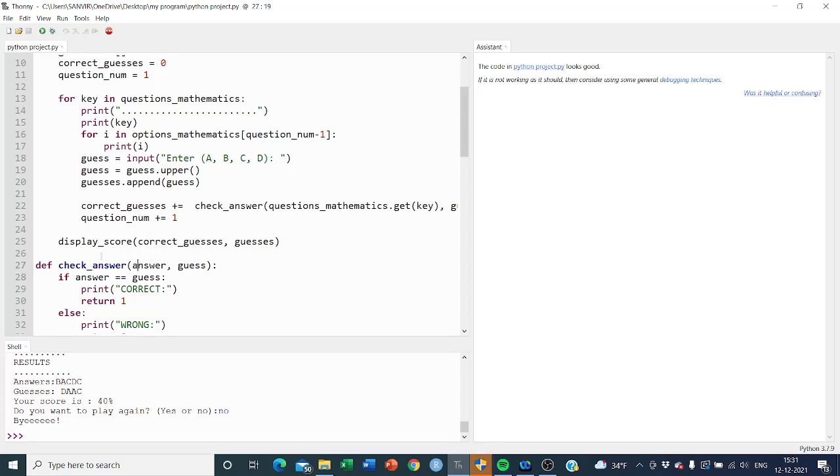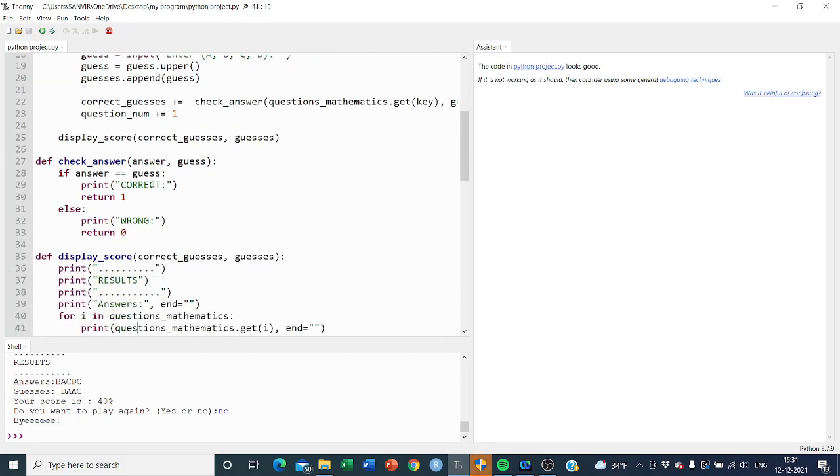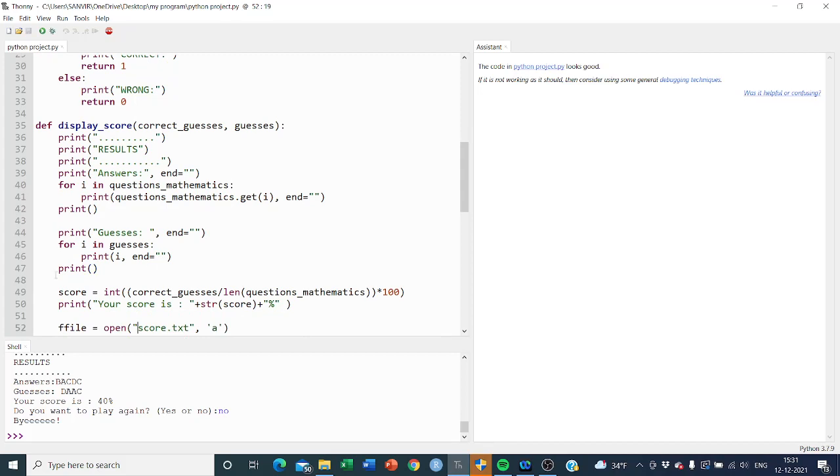For this other function, I'm going to check the value of the question. If the answer which the user entered is equal to the guess, it will be correct and return one value, otherwise it is 0. And in this display_score, everything related to the score the user has scored is handled. Here you can see it is getting the value of questions_mathematics, and for the guesses part I have used another for loop.